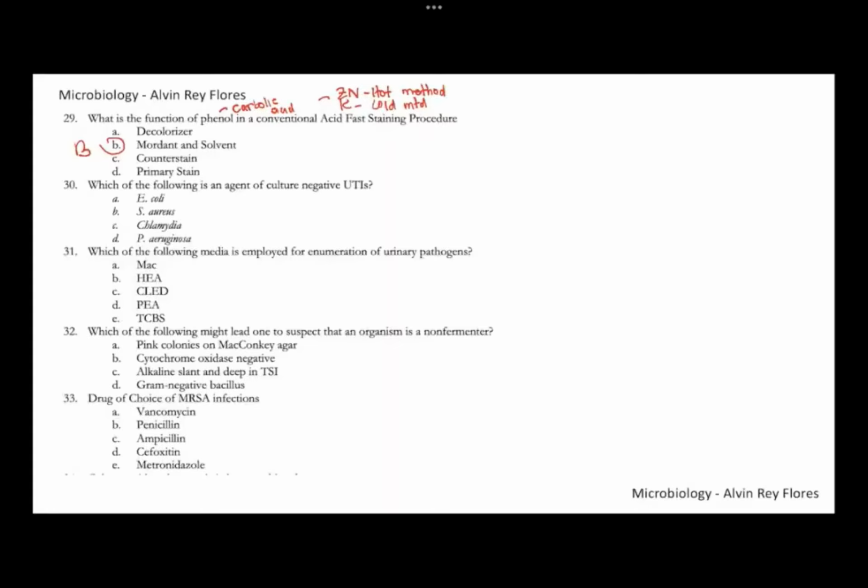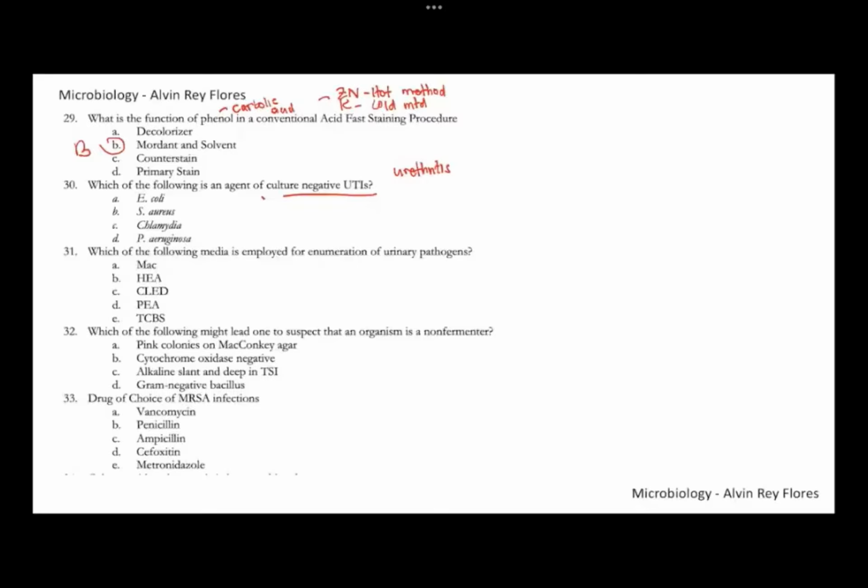Number 30, which is an agent of culture negative UTIs. So these are bacteria that can cause urinary tract infections, wherein your patients can experience urethritis or difficulty in urination. But in most cases, they would be unable to be cultured in traditional or routine urine cultures. So the patient experiences signs of UTIs, but usually you have a negative urine culture. These culture negative UTIs are also usually transmitted sexually.